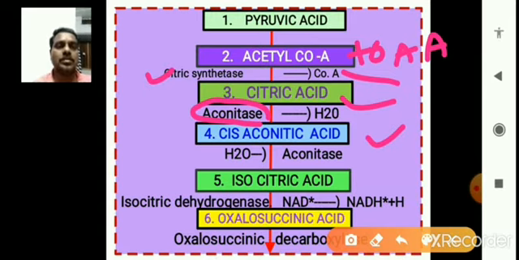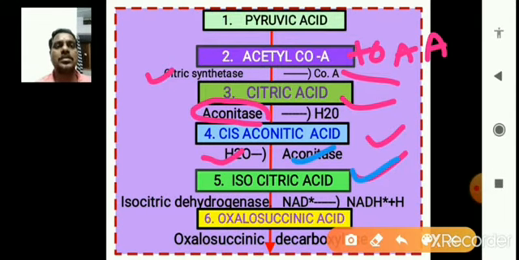And again cis-aconitic acid forms isocitric acid in the fifth step. The cis-aconitic acid of the fourth step gains water again with the help of aconitase, and in the fifth step isocitric acid is formed.